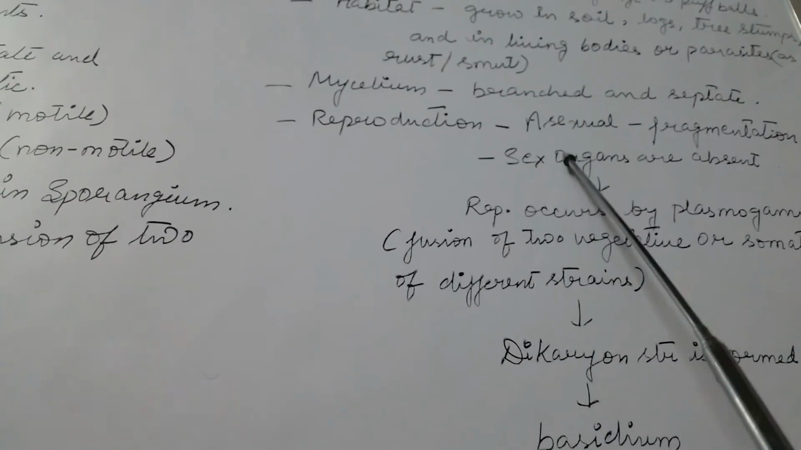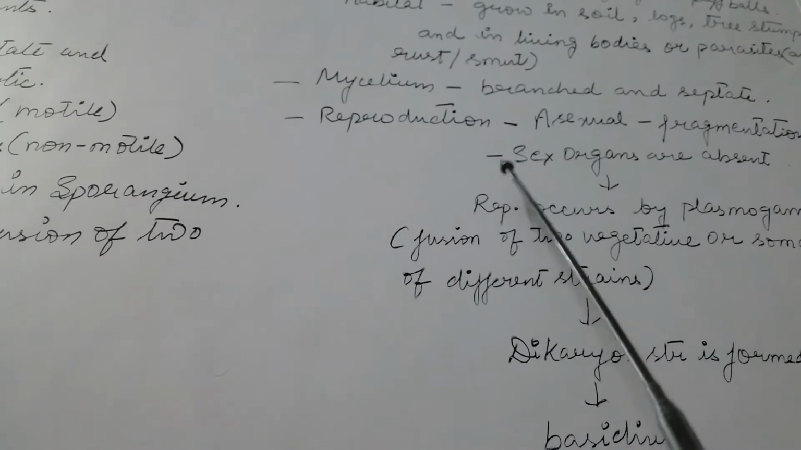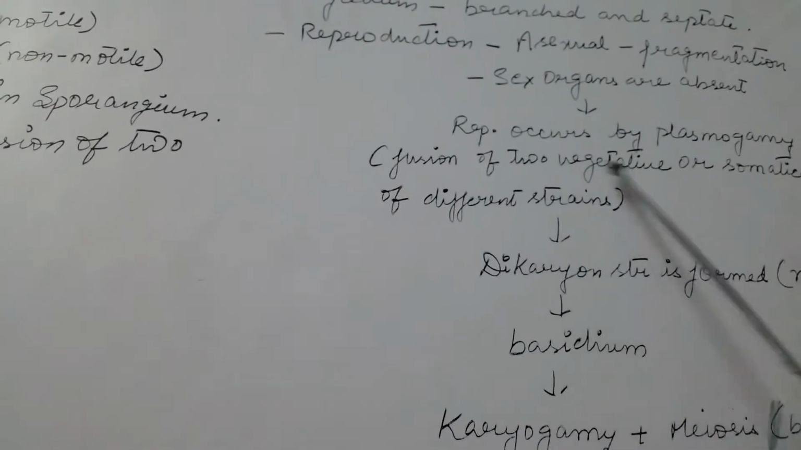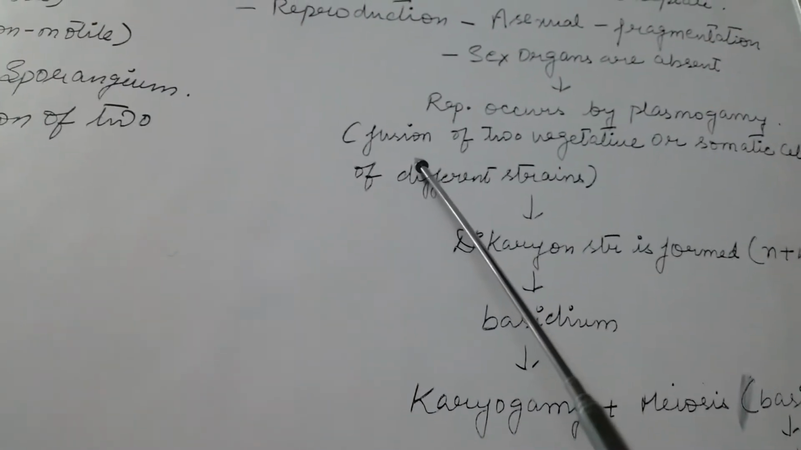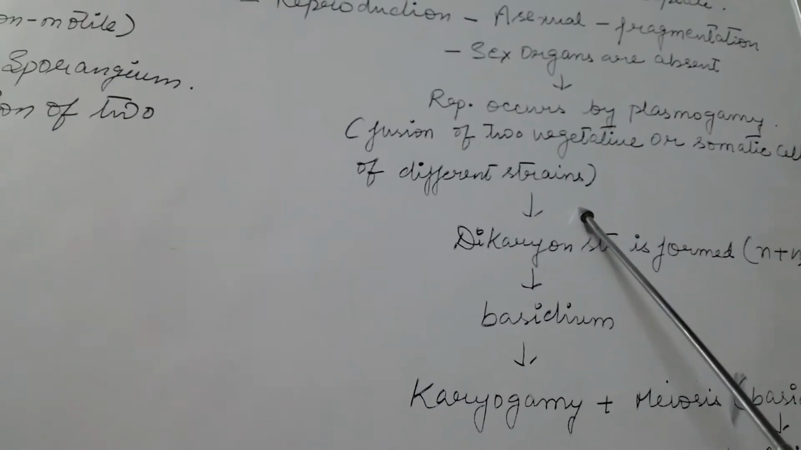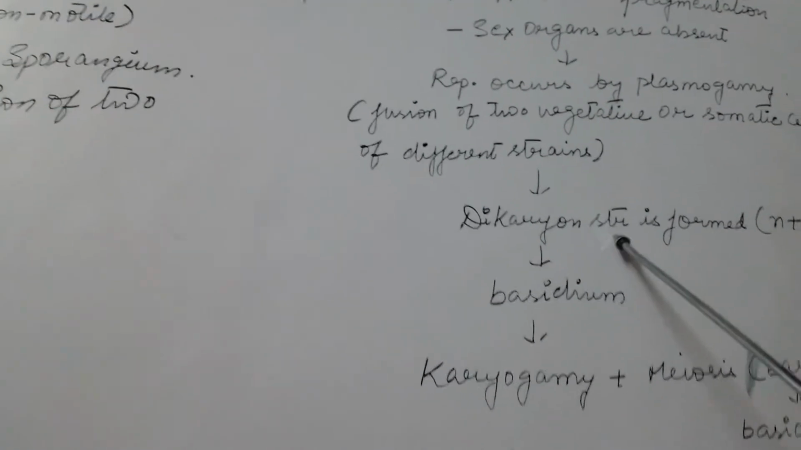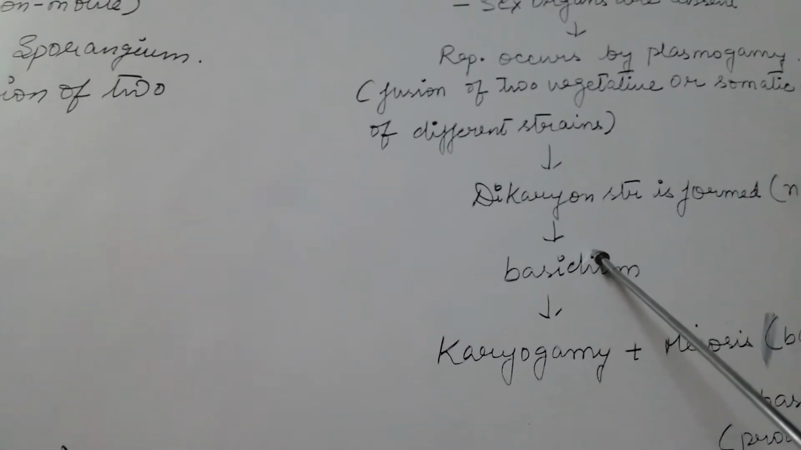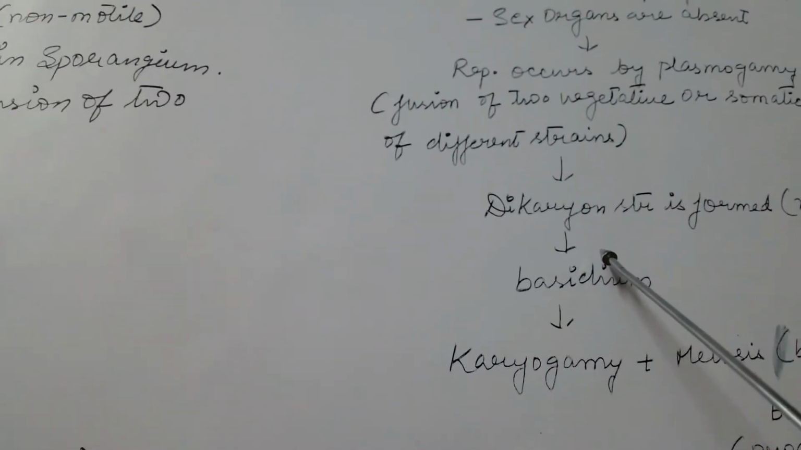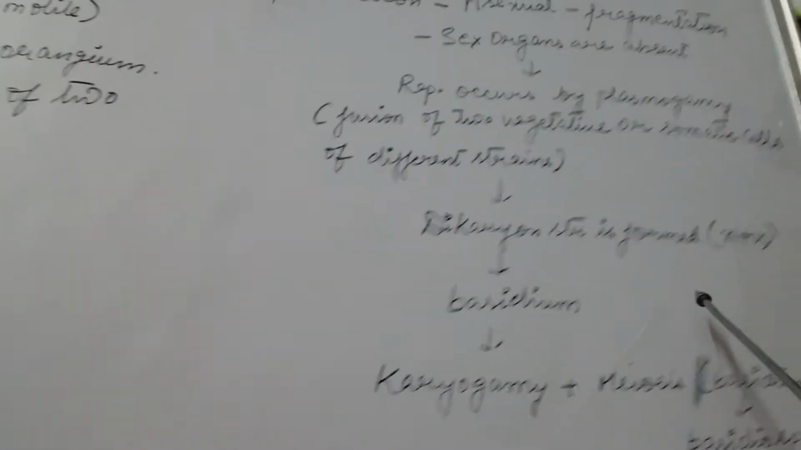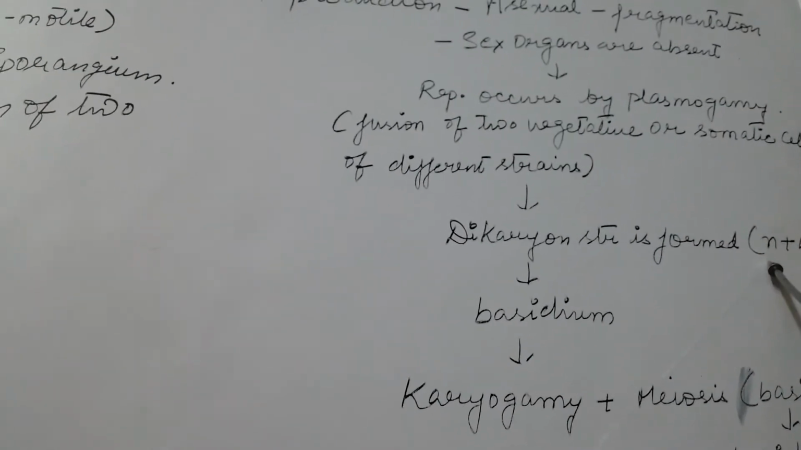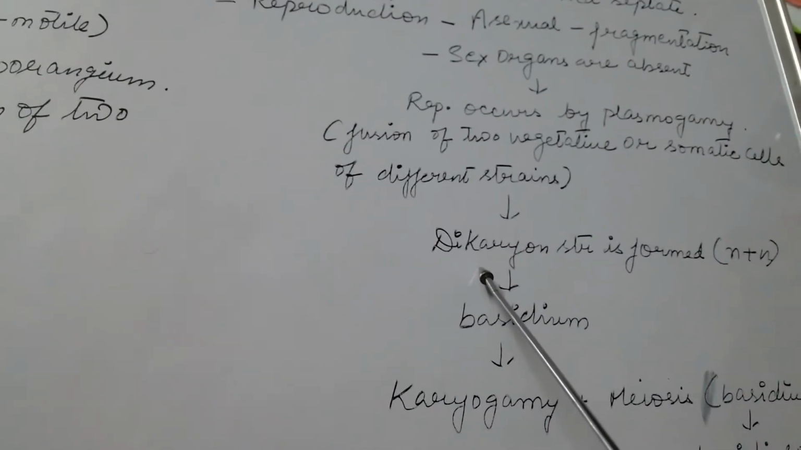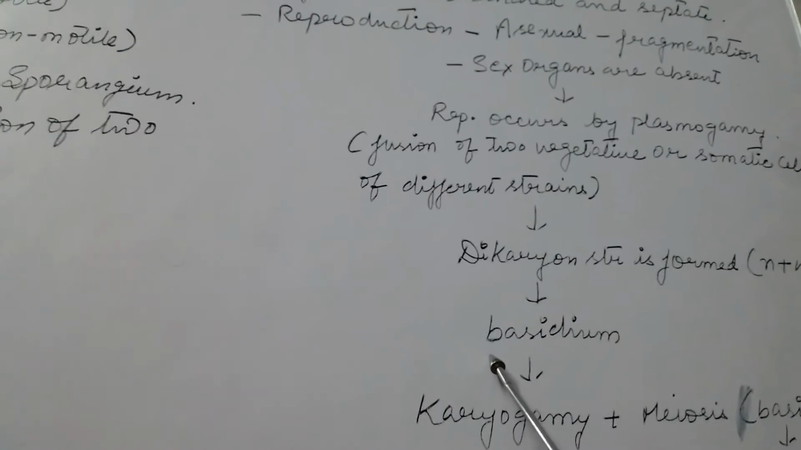They reproduce asexually by fragmentation. Since sex organs are absent in the fungi of Basidiomycetes, they reproduce by plasmogamy, where there is a fusion of two vegetative or somatic cells of different strains. As we have already discussed in the previous video, there is a dikaryon stage or dikaryophase in Basidiomycetes, where there are two nuclei in one cell. This dikaryon structure is formed and gives rise to basidium.